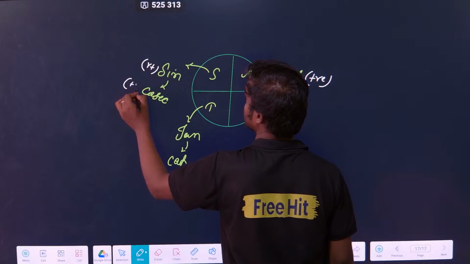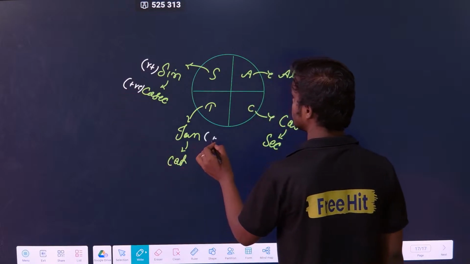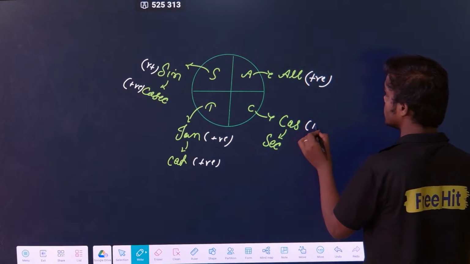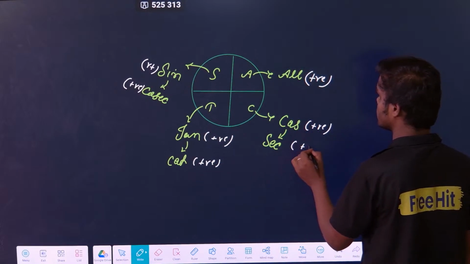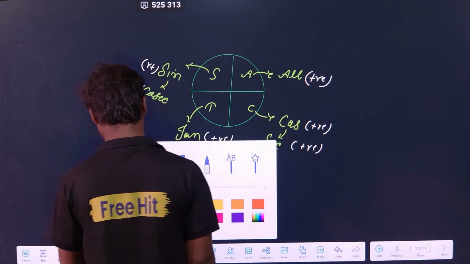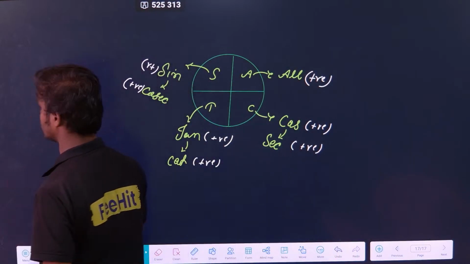Here these two are positive. And here these two are positive. Correct? So let me write the formulas for you.